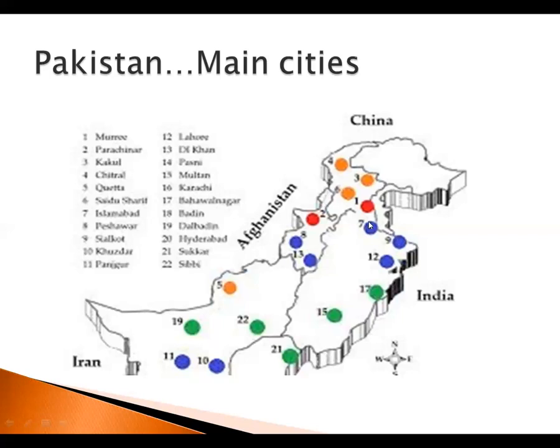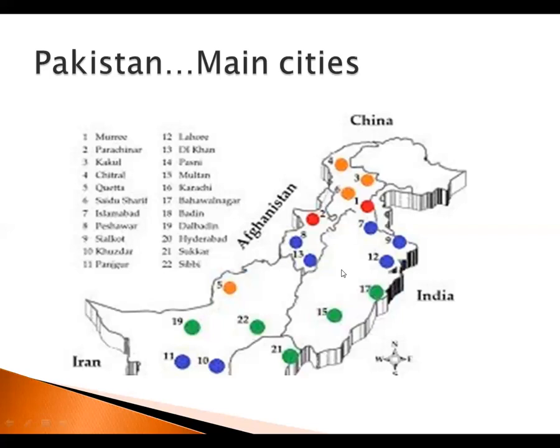Number 7, this is Islamabad, and number 8, this is Peshawar. Peshawar is the capital of KPK, and most of the markets, main trade activity, and main offices and official activity are in Peshawar. Then number 9, we can see Sialkot. Sialkot is at the border area with India, and mostly whenever there is a border clash or sudden attacks, those happen first in Sialkot or in Azad Jammu and Kashmir. This part is Azad Jammu and Kashmir.